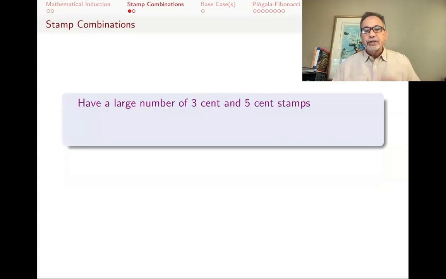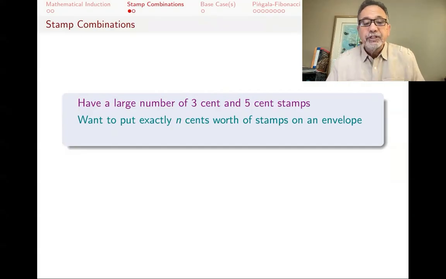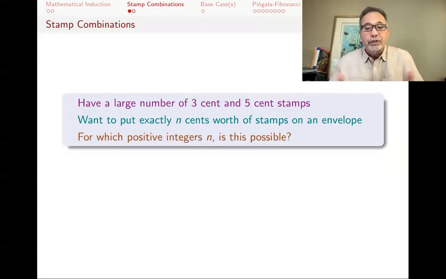Let's do some examples. The first example is the following. Let's say that I have a large number of 3-cent and 5-cent stamps. What I want to do is make n cents worth of stamps on an envelope. For some n, I can't. If I want 4 cents, for example, from 3 cents and 5 cents, I can't make a 4-cent combination, but I can make it for some other ones. For which positive integer n is this possible?